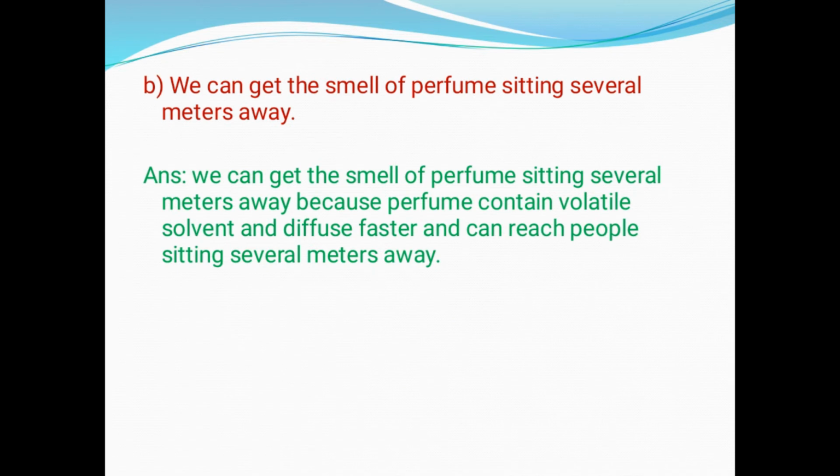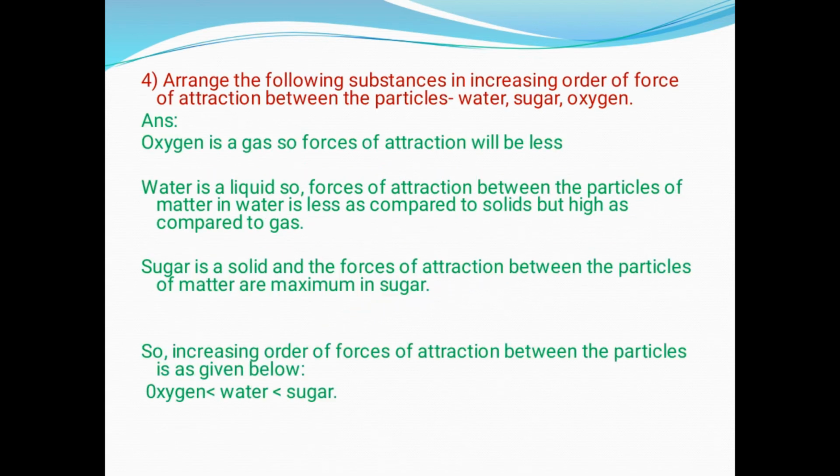Next is, we can get the smell of perfume sitting several meters away. We will get the smell of that perfume wherever we are. That means the nearby person or those who are standing away from us can get the smell of the perfume which we use, because of the presence of the volatile solvent in the perfume. This volatile solvent will diffuse faster. As a result, it will be spread over a larger area. So we will get the smell of the perfume sitting several meters away.